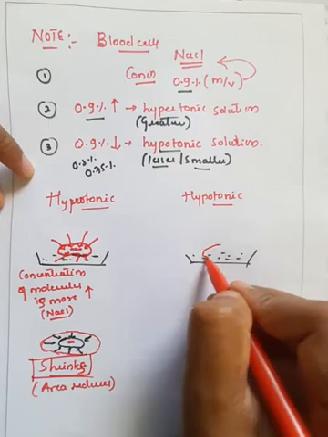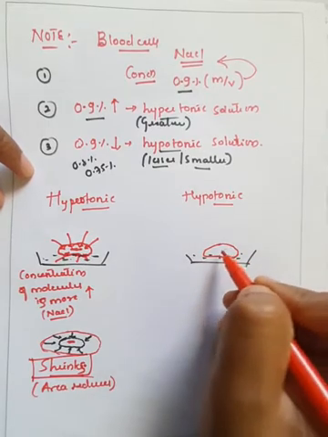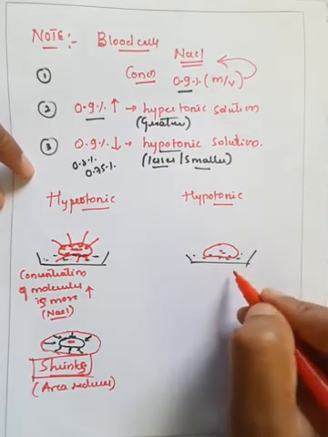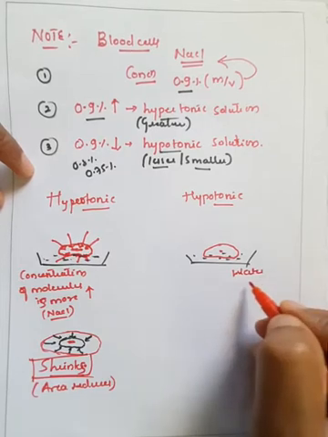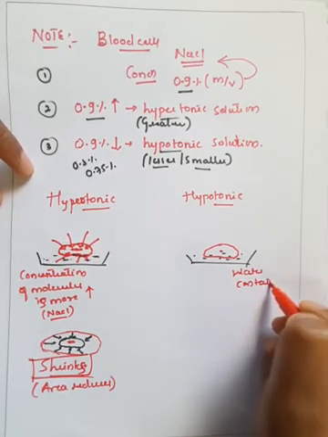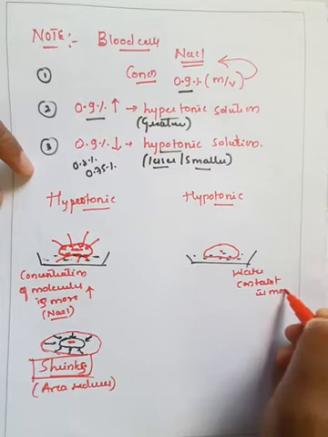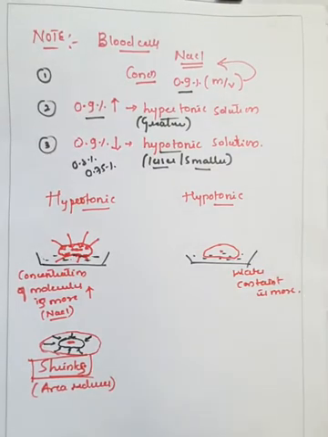The same blood cell, if you put it in a hypotonic solution, what happens? The water content is more.